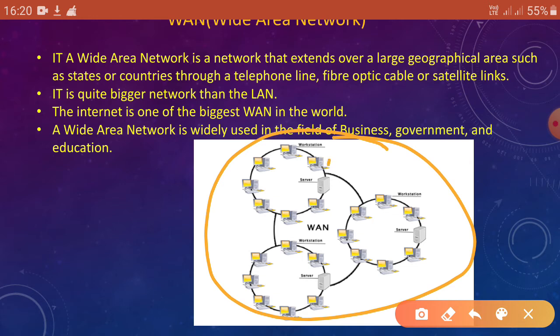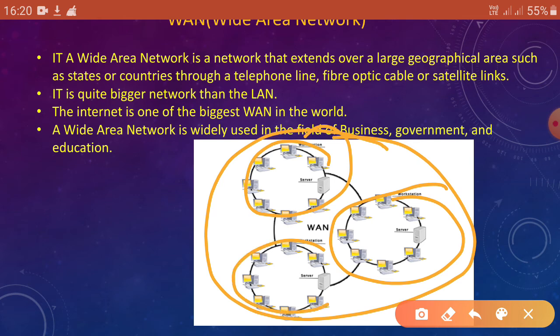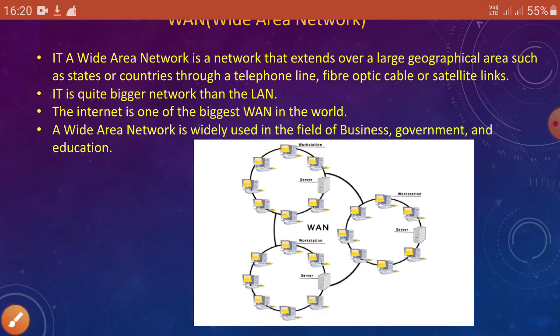Okay, it is a network, it is a network, it is a network, and WAN, that is wide area network, covers all the networks and makes the larger geographical network. So it is a wide area network that extends over a larger geographical area such as countries, states.